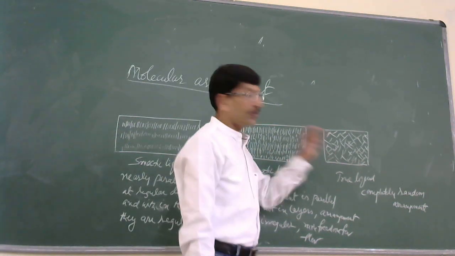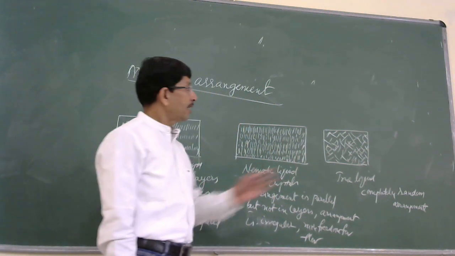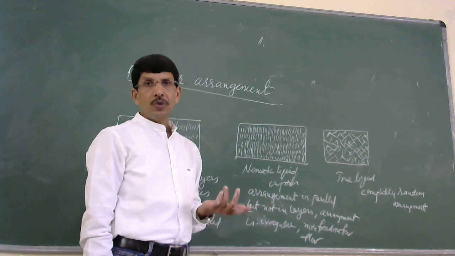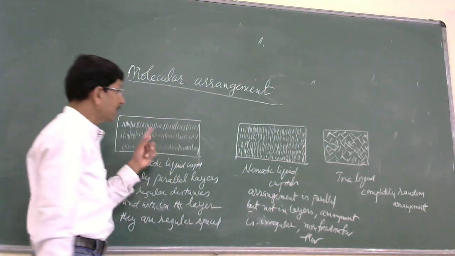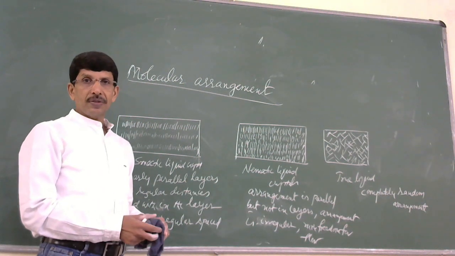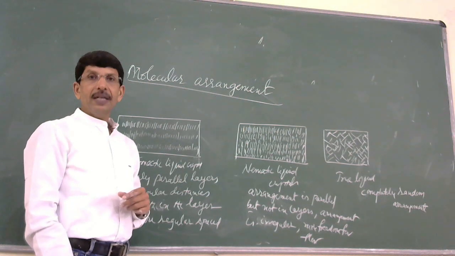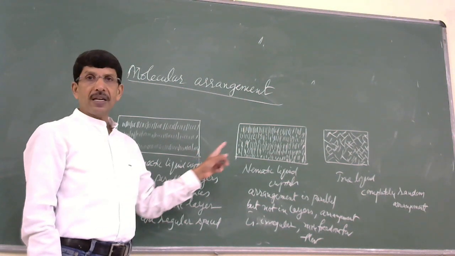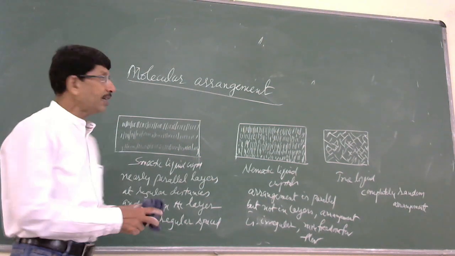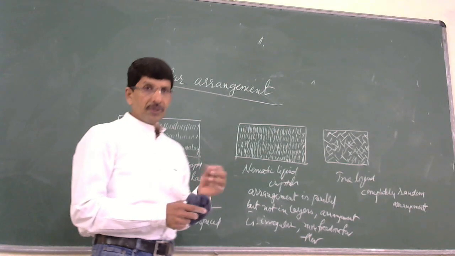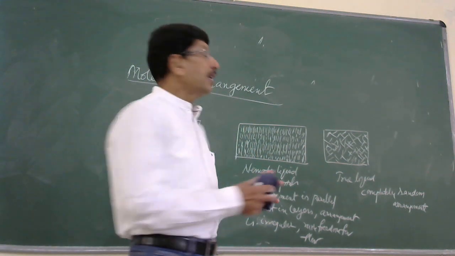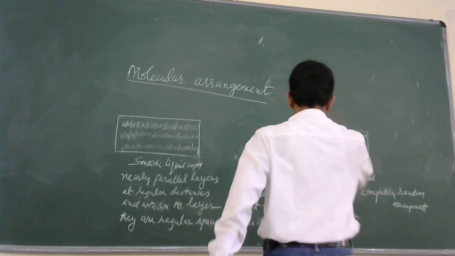And in a true liquid, the molecular arrangement is completely random. So there is a difference in molecular arrangement of liquid crystals from that of a true liquid, and also between smectic and nematic liquid crystals. So this is about the molecular arrangement in smectic and nematic liquid crystals.